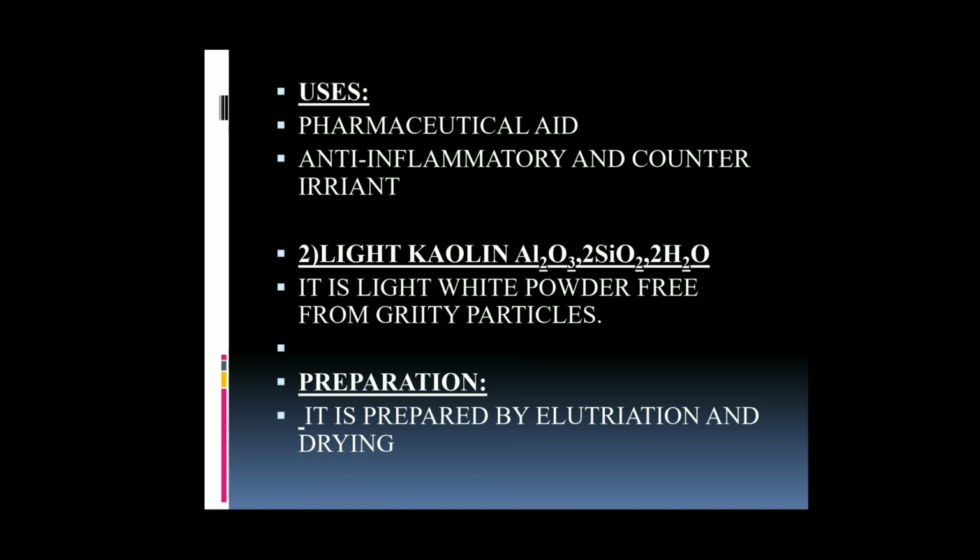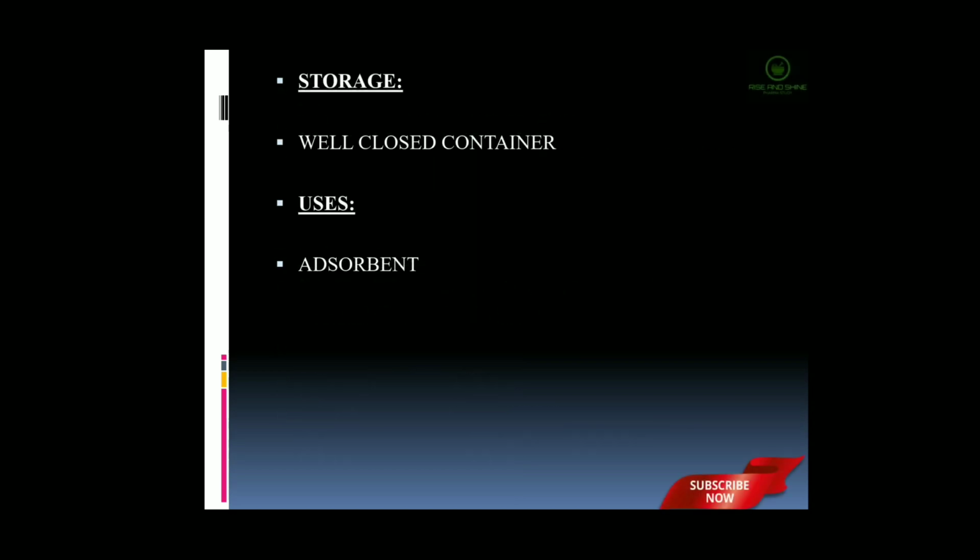Next one is light kaolin. It is a slightly white powder. It should be free from gritty particles. It is prepared in the same way by elutriation, and then it should be dried. Light kaolin is stored in a well closed container. The use of light kaolin is as an adsorbent.